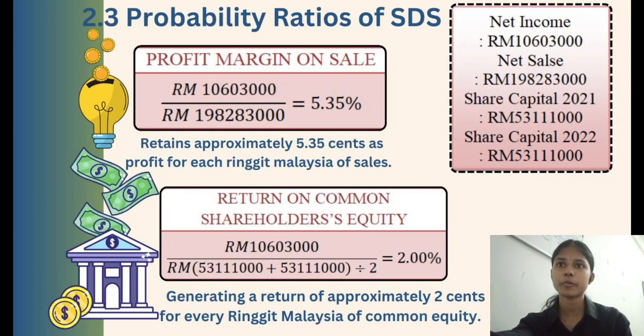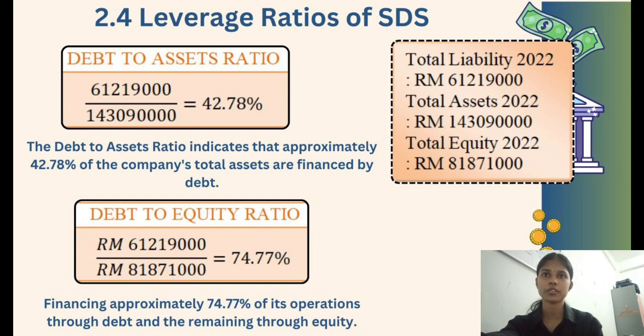Besides that, 2.3 profitability ratio of STS. Profit margin on sales shows 5.35%. It means STS retains approximately 5.35 cents as profit for each ringgit Malaysia of sales. Next, return on common shareholders' equity. STS is generating a return of approximately 2%, or 2 cents, for every ringgit Malaysia of common equity. 2.4 leverage ratios of STS.